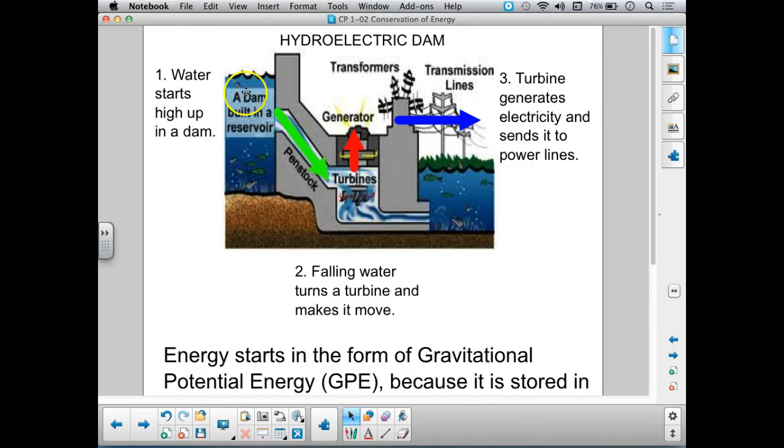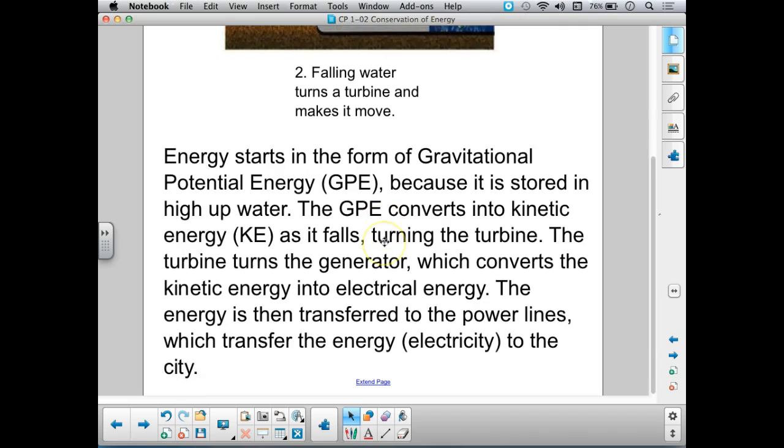Every time energy moves from one object to another, let's say the water to the turbine, that is a transfer, energy transfer. Every time energy changes form, that is a conversion. So you see the water, it has energy up here. As it flows down, the energy is still in the water, so it didn't go to a different object, but it did change form. It changed from gravitational potential energy of the height into kinetic energy of motion of the water. Okay, so that's the story of energy in this case.